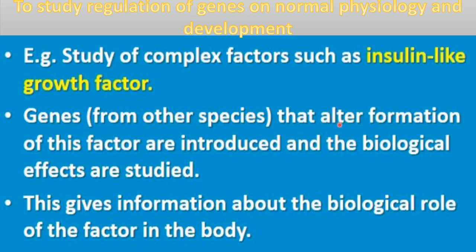Genes from other species are taken and introduced, and these are genes which affect the formation of insulin like growth factor. Then if insulin like growth factor is not formed, what are the effects of that? The effects of the absence of this factor on the body are studied here in the transgenic animals. Deliberately, some genes are introduced in those animals' bodies which impact the formation of insulin like growth factor, and then in those transgenic animals, this growth factor will be absent.